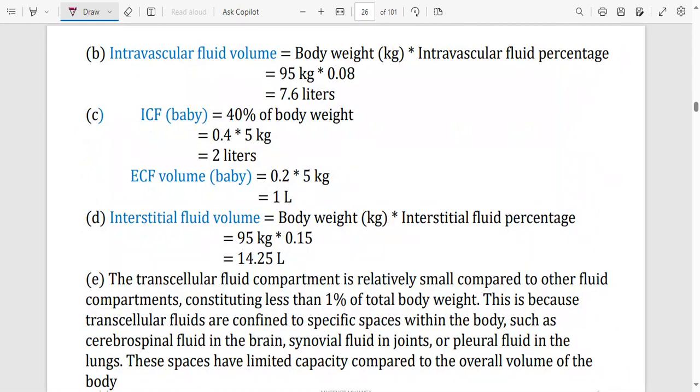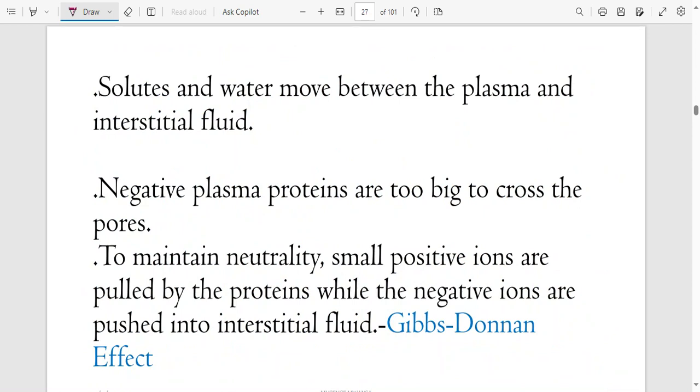Why is transcellular fluid less than 1%? This is because transcellular fluid is confined to only small places in the body. Okay, that's why it's less than 1%.